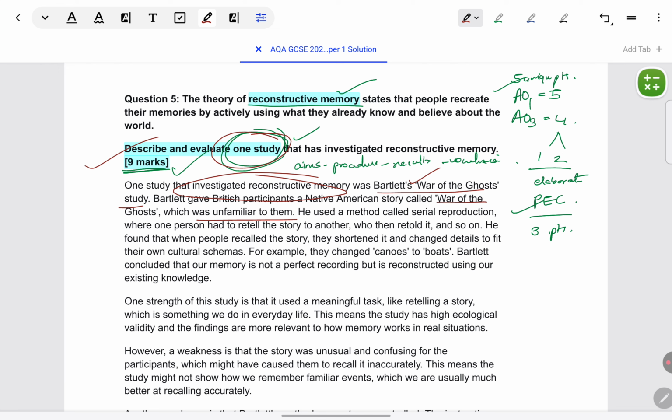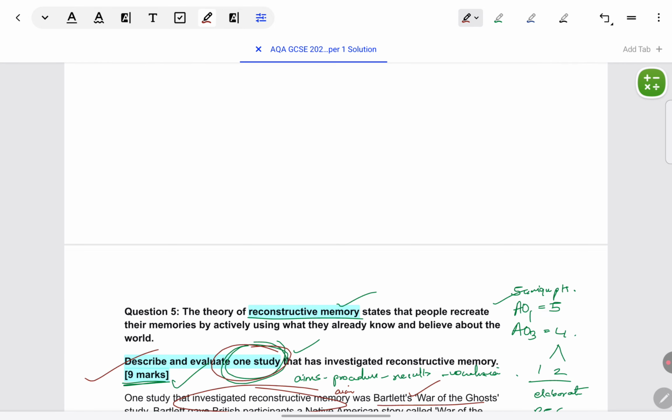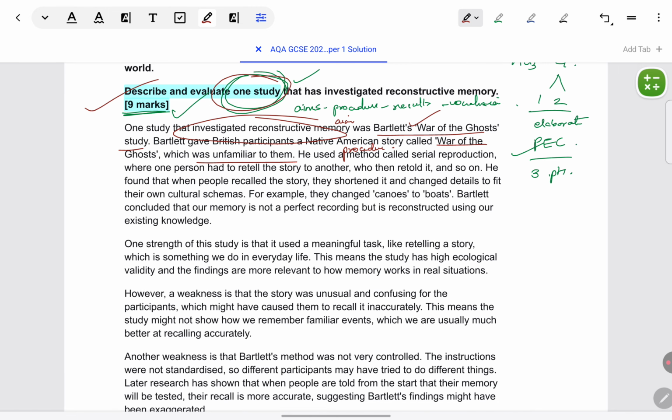It was investigating reconstructive memory. That was the aim of Bartlett's study. Okay, then it comes to the procedure that participants had to memorize a story, War of the Ghosts, which was unfamiliar. Then it comes to the results. They changed the details, so they showed reconstruction. An example is also given to keep it contextualized. Make sure you don't keep on describing generically. So you don't keep on just saying they had to remember something, they made some mistakes in remembering.